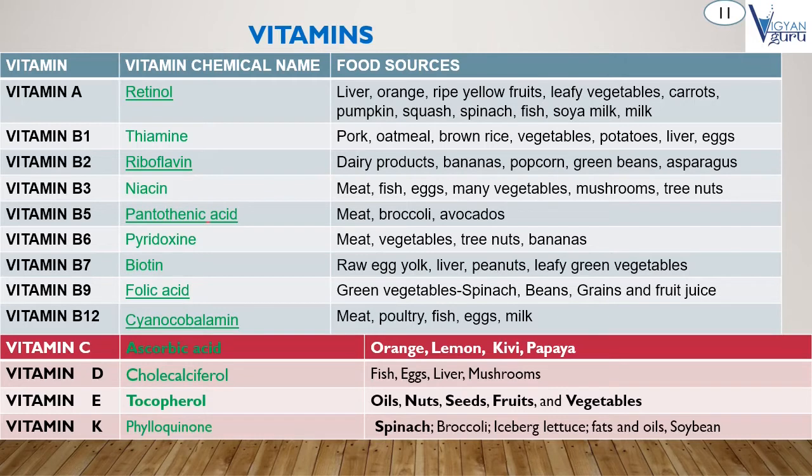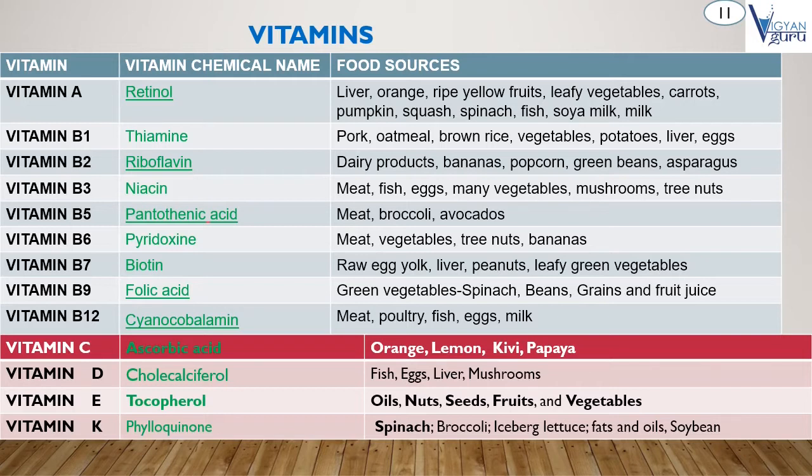And next, the chemical name of vitamin B1 is thiamine, and its sources are pork, oatmeal, brown rice, vegetables, potatoes, liver, and eggs. And next, the chemical name of vitamin B2 is riboflavin, and its food sources are dairy products, bananas, popcorn, green beans, and asparagus.